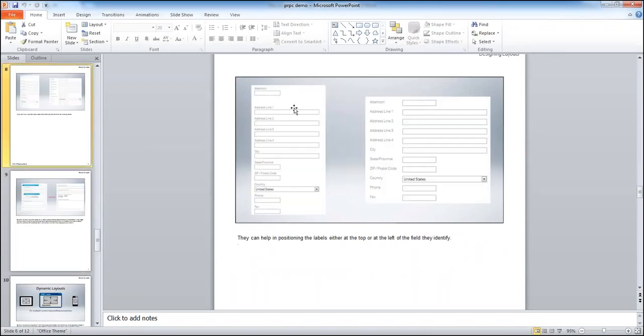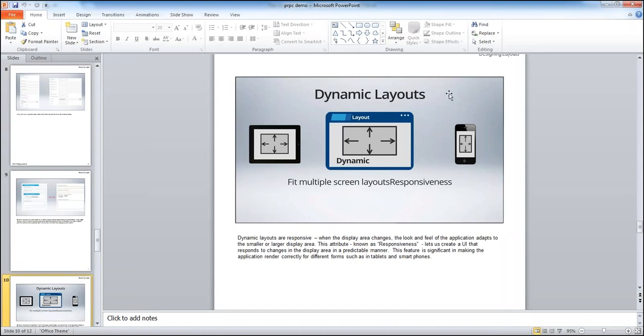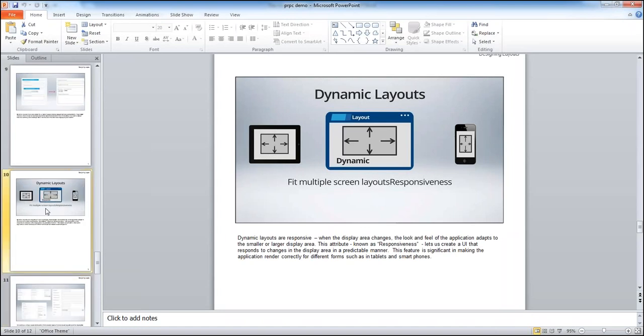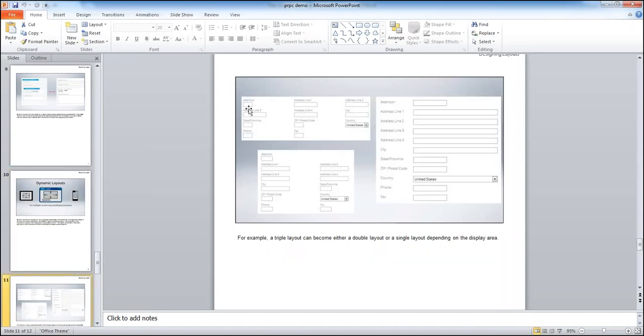This is a sample UI, how it will look. This is a stack format. How do you want to present the UI? You can see the same dynamic layouts will fit multiple screens. It will work for a laptop, for mobile, and for a tablet. That is called responsiveness. If you want to display the UI differently, you can also do that using the Pega UI capabilities.